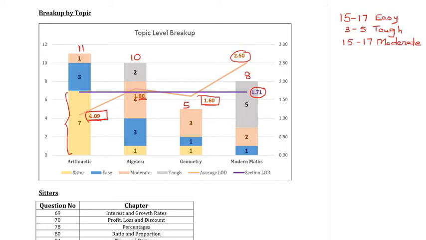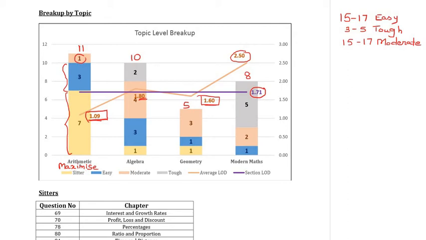So of these 11, we can see that there were 7 sitters and 3 easy questions. So 10 out of 11 questions were on the easier side, with just about 1 question being moderate. So in arithmetic, it was a clear-cut strategy that you had to try and attempt every single question, which means that you had to try and maximize your attempts. That was a very, very important aspect of this mock.